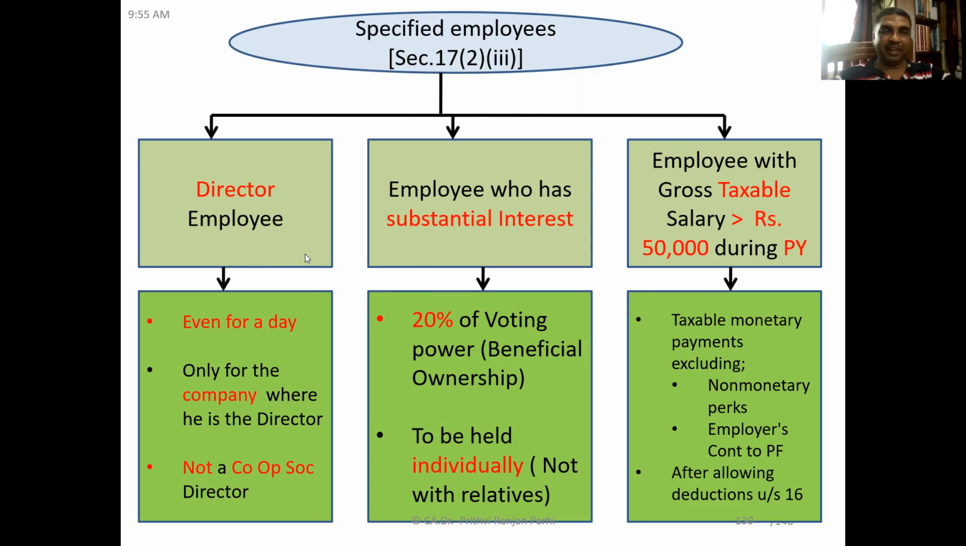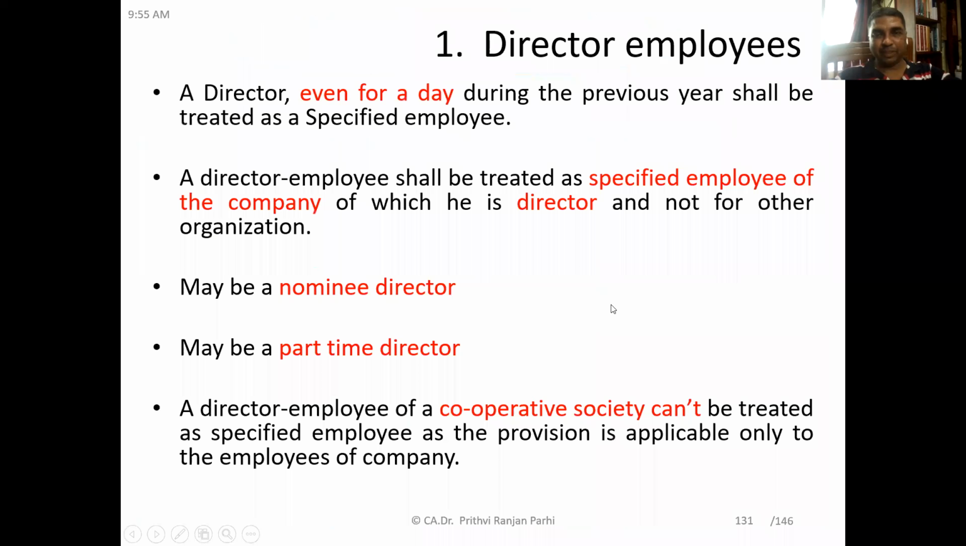So the first is director employee, second is an employee who has substantial interest, and third is employees whose gross taxable salary is more than 50,000 rupees during the previous year. These three categories of employees are specified employees for our purpose. A director may be a nominee director or a part-time director also. What I told you right now, you can see the same thing in this slide.